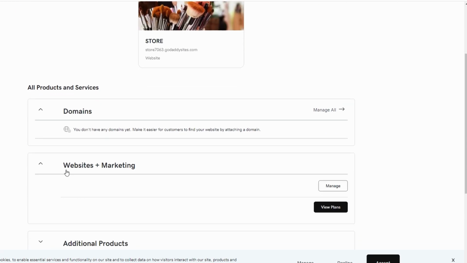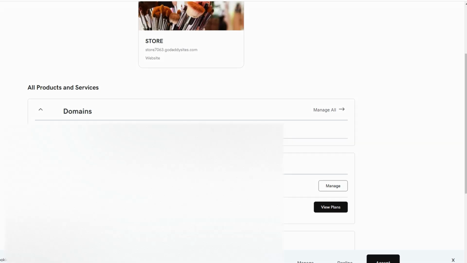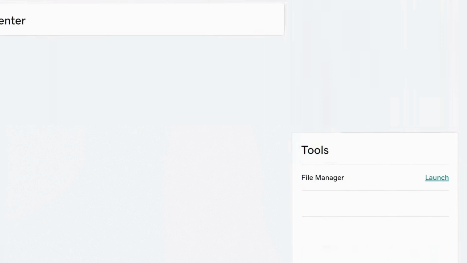Next to the hosting plan, click on the Manage button and in the hosting account dashboard, find the Tools section and click on File Manager to launch it.